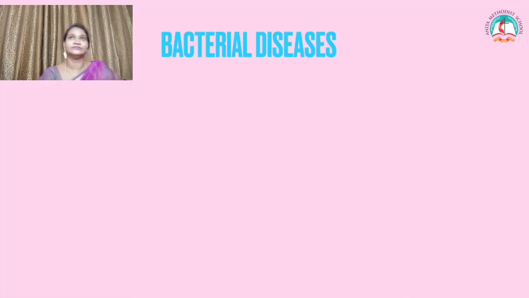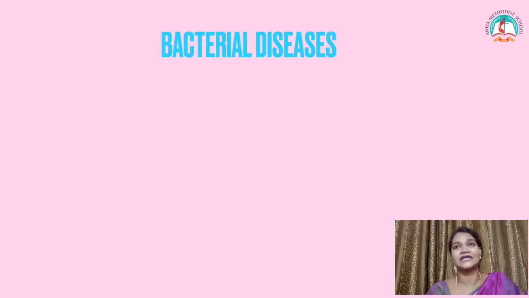Let's learn a few groups now. We'll start with the bacterial diseases. As you all know, bacteria is a microorganism. Some of them are pathogens, some of them are useful in many industries. And the different shapes of bacteria are cocci, bacilli, spirilla and vibrio.